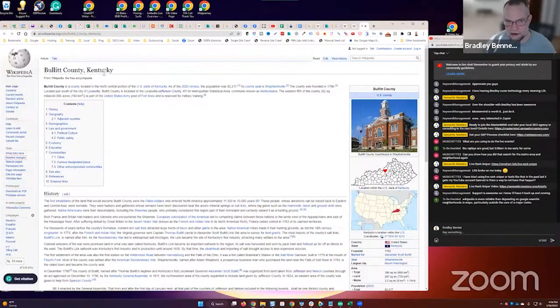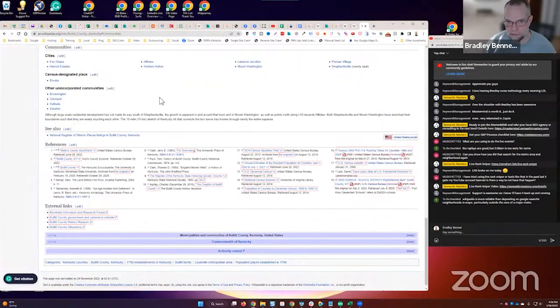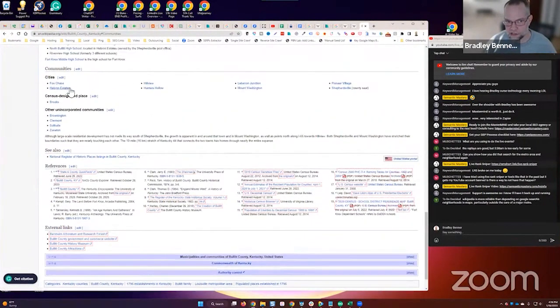When looking at a county page in Wikipedia, I always go to the communities section, because the community section is going to show cities, towns, census designated places, and other unincorporated communities. So this is how you start to get really granular so that you can start to build georelevance to the larger, more competitive areas, right?